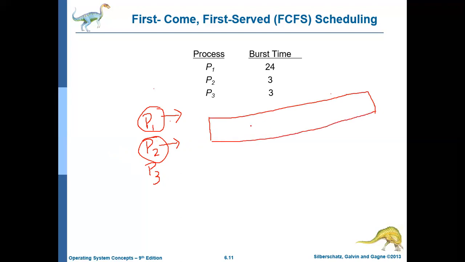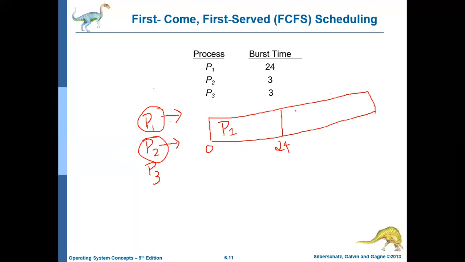So let me represent this as a Gantt chart. The first process available in the queue is P1, so the CPU will first execute process P1. And P1 needs how much time? P1 needs 24 milliseconds. Its starting time is the 0th millisecond and it ends at the beginning of the 24th millisecond, because it needs 24 milliseconds.